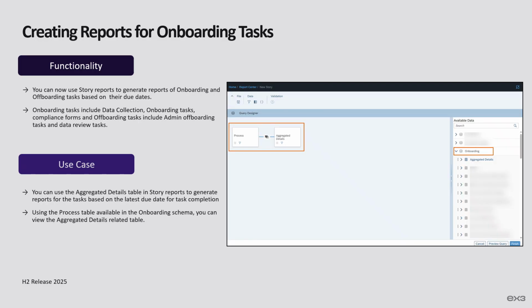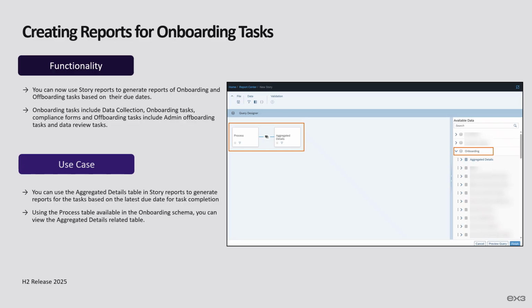Creating reports for onboarding tasks. As an administrator, you can now use story reports to generate reports of SAP SuccessFactors onboarding tasks based on their due date. You can use the aggregated date details table in story reports to generate reports for the following task types based on the latest due date.